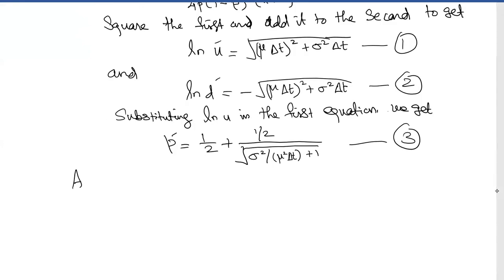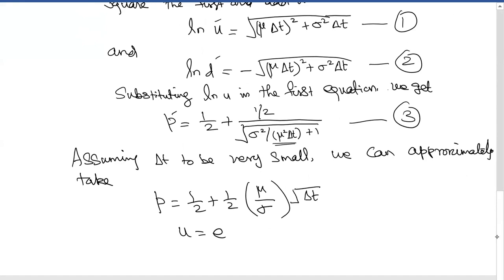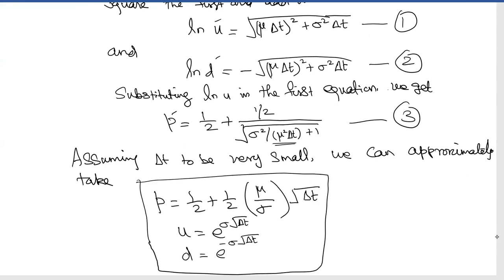Now we can further simplify these expressions by assuming delta T to be very small and neglect the second order term of delta T. We can take P is equal to 1 by 2 plus 1 by 2 into mu by sigma root delta T, and U is equal to e power sigma root delta T, and D is equal to e to the power of minus sigma root delta T. Okay, so this is finally what generally people take as the binomial lattice model under log normal approximation.